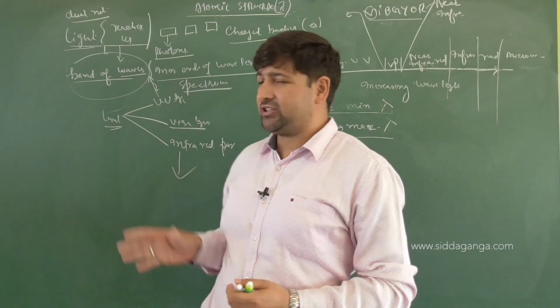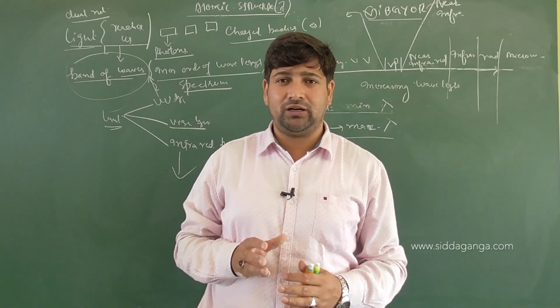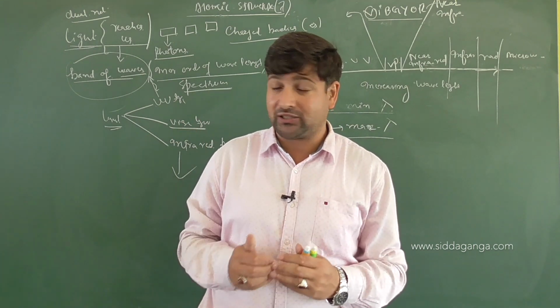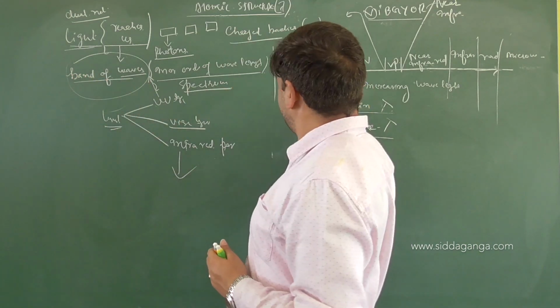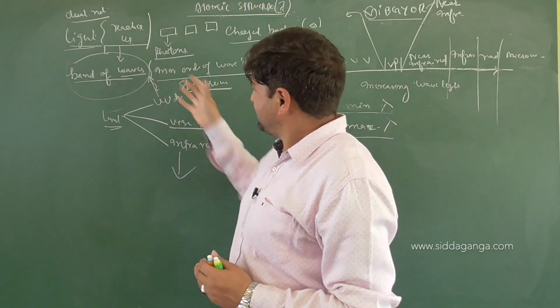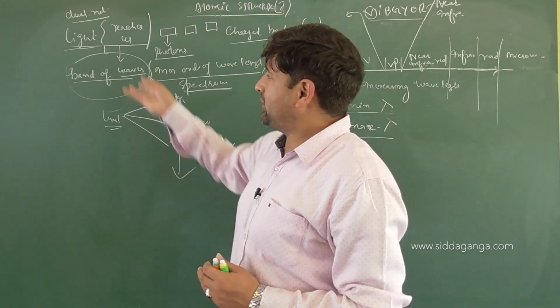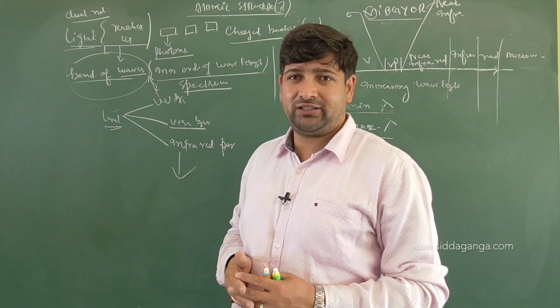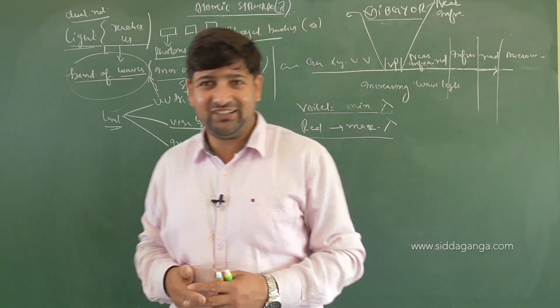So we are going to discuss the electromagnetic spectrum. Now you tell me, what is this for the light, which is matter actually? This type of analysis for the light is indicating what nature of light? It is wave nature. Is it clear or not?